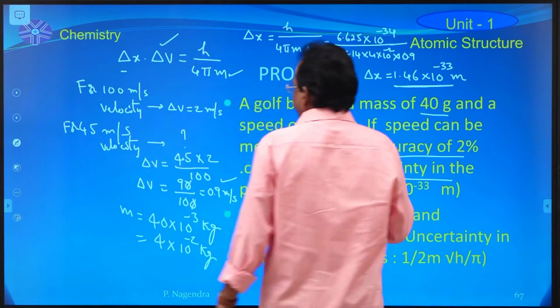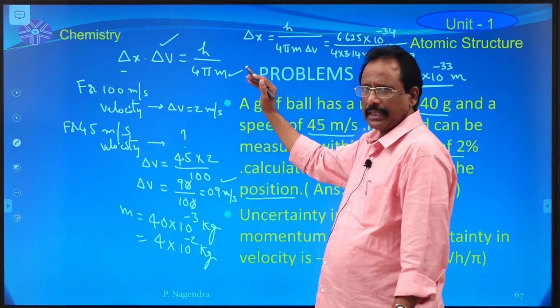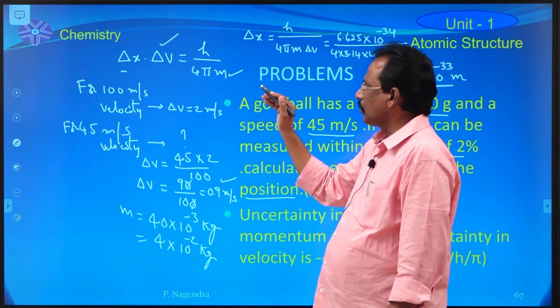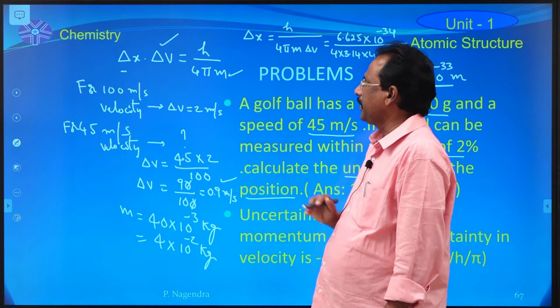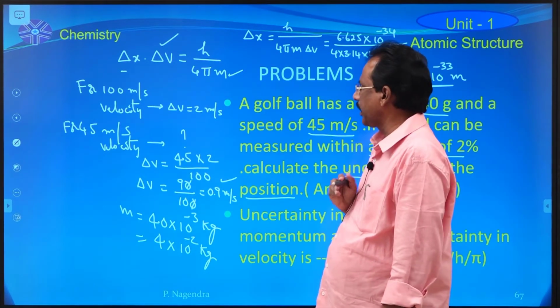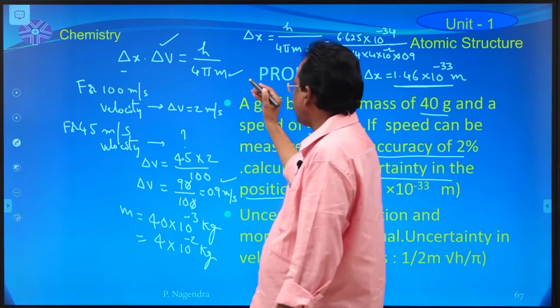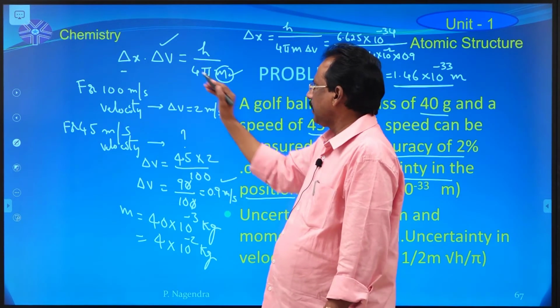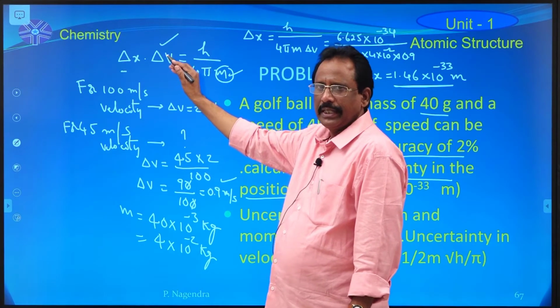if you know delta v value and mass of the particle, like golf ball. See once again, this is Heisenberg's uncertainty expression: delta x into delta v is equal to h by 4 pi m. Very important point is, if the particle mass is very high, the product of this is very less.